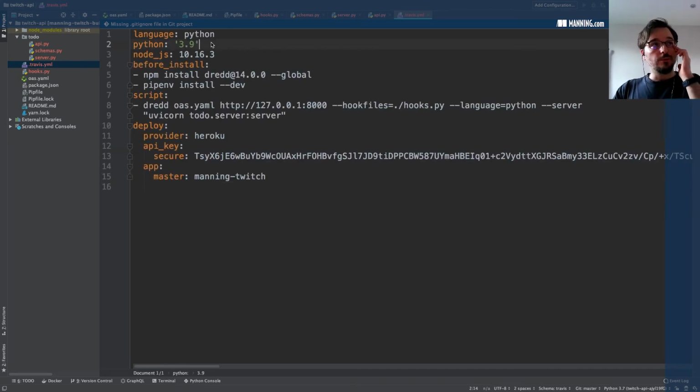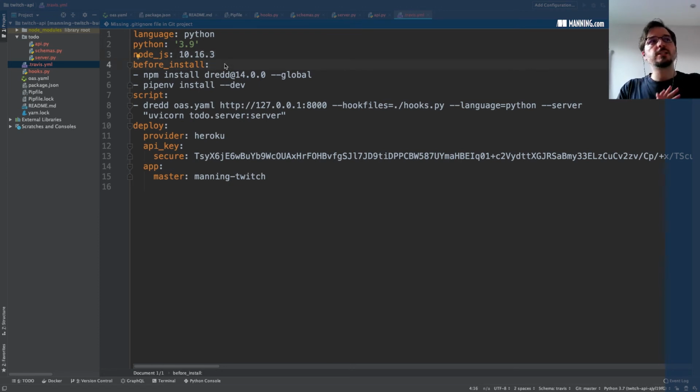So we're telling Travis to use a Python runtime to build and validate the app. We're telling it that the version of Python should be 3.9. But because we have an npm package, that's Dredd, which is running the test, we are telling Travis that we also have a Node.js dependency, and the minimum version of Node.js that we need is that one. We're just pinning Node.js to that version.